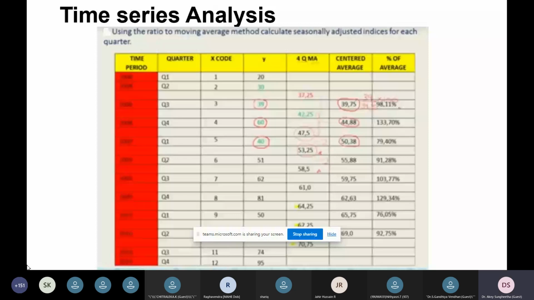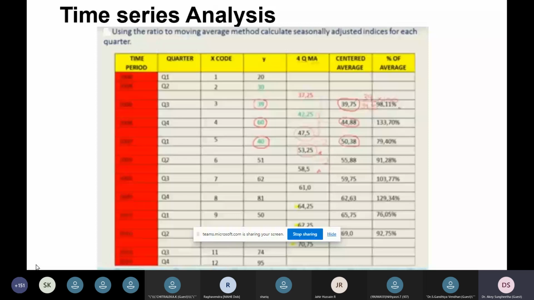In this column, the 4 quarters are considered, and the average is calculated for all the quarters consecutively. For example, for 30 and 39, it is 37.25, and for 39 and 60, the mean is 42.25, and for 60 and 40, the average is 47.5. For 40 and 51, it is 53.25, and for 51 and 62, it is 58.5.